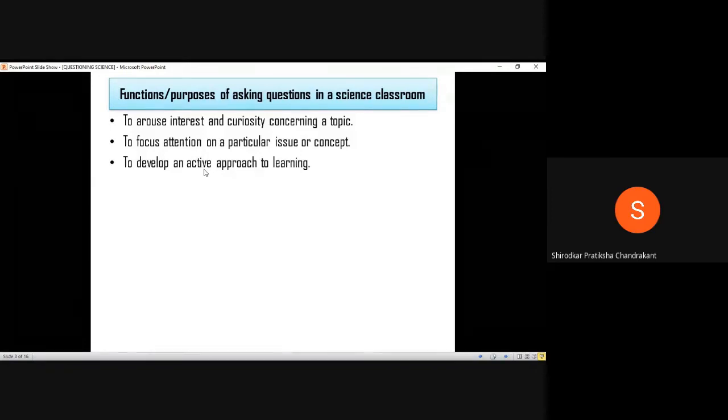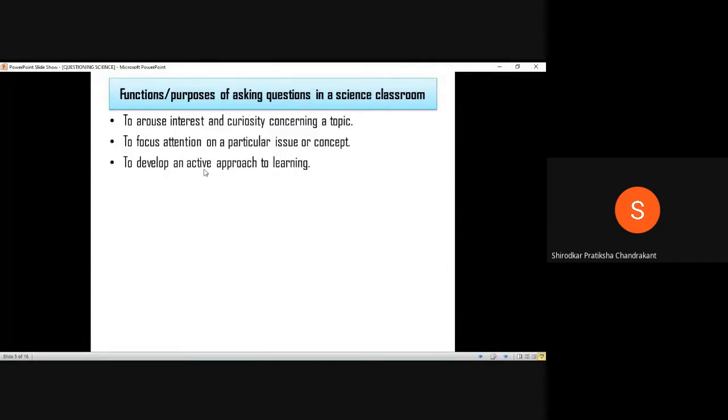If the question is very simple, you tend to see that all the students will raise their hands. If the question is a bit difficult, then very few students who are really paying attention to what you're talking would raise their hands. Okay, so it basically involves everybody. Those who are not really sure about what answer they have to give for the question will definitely be in a confused state. But yes, they are thinking about it. So thinking again is an active process. So you are basically as a teacher involving everybody in the learning.